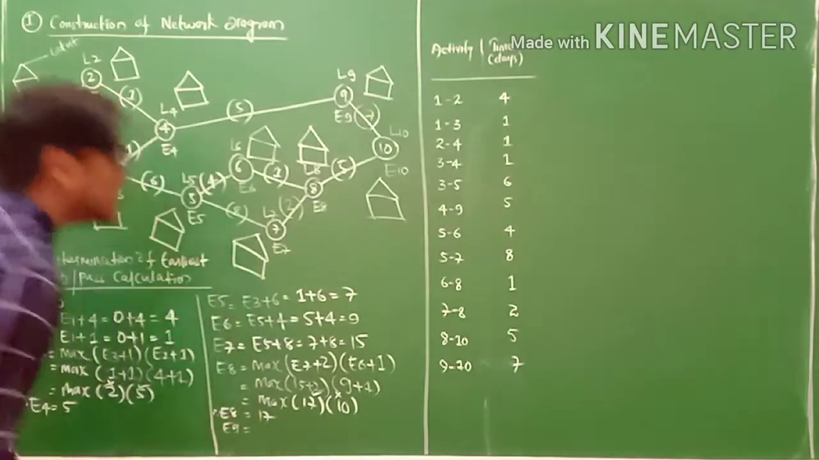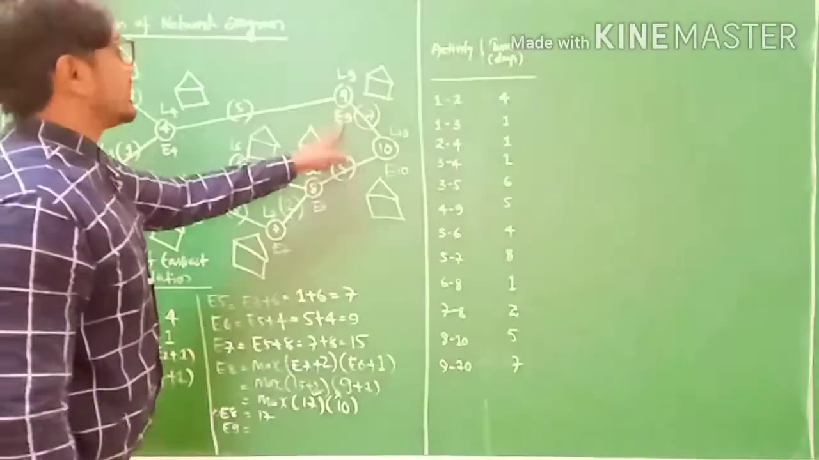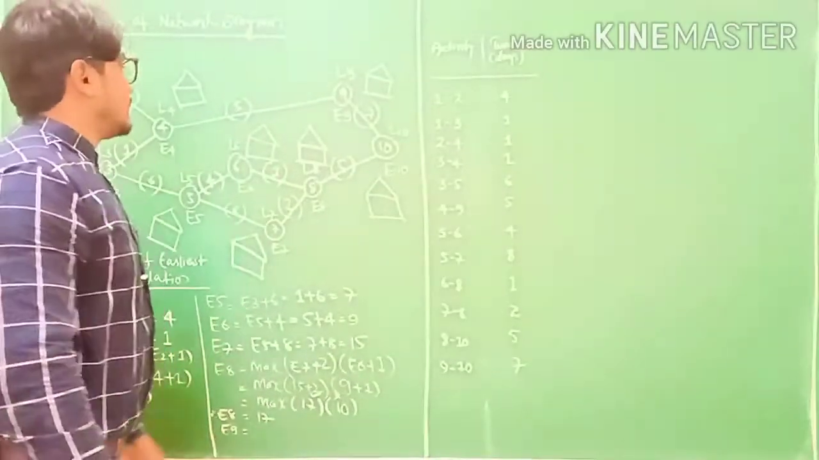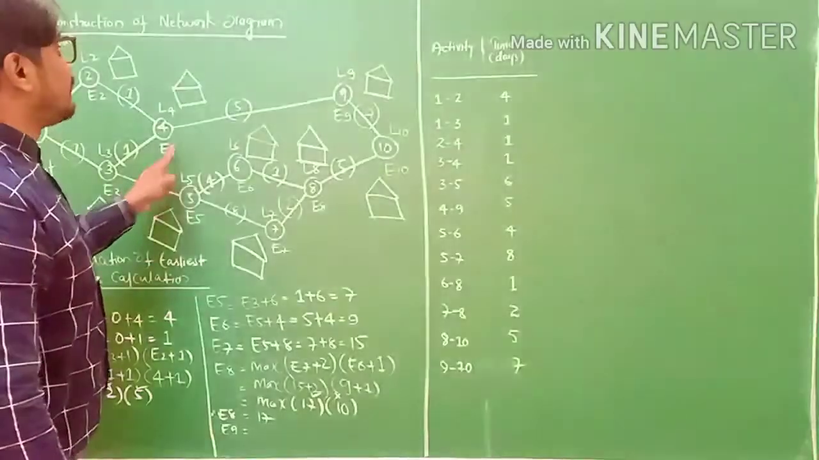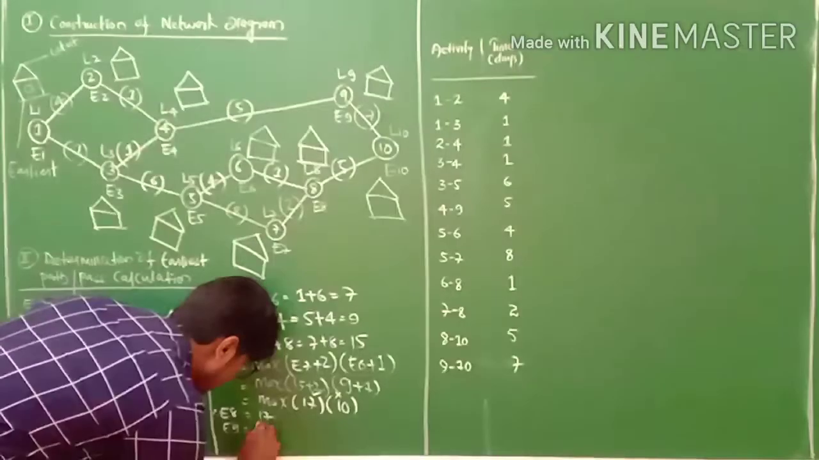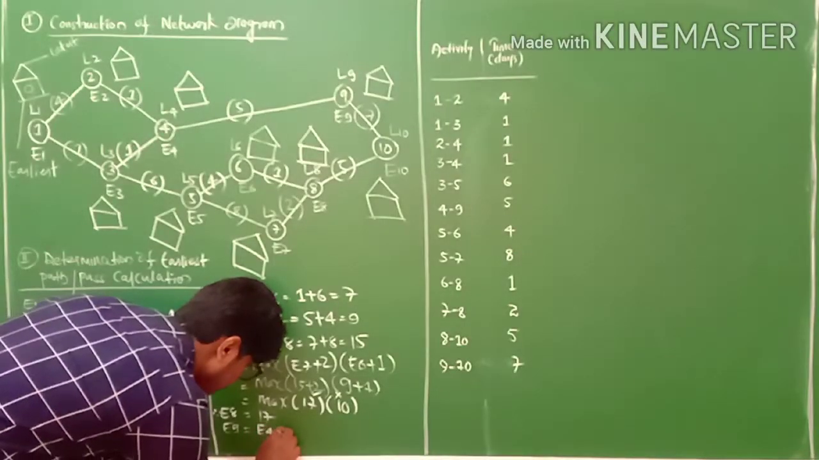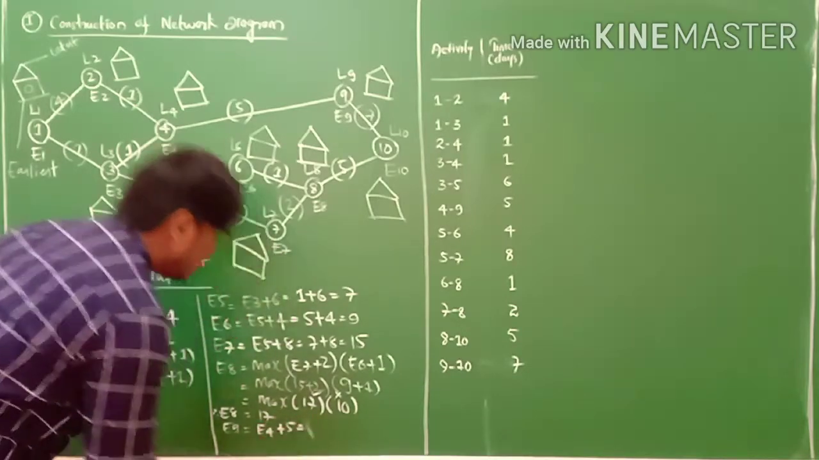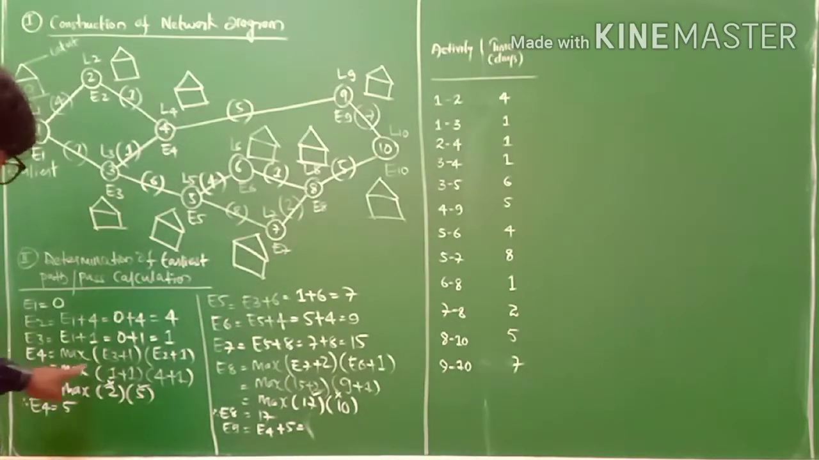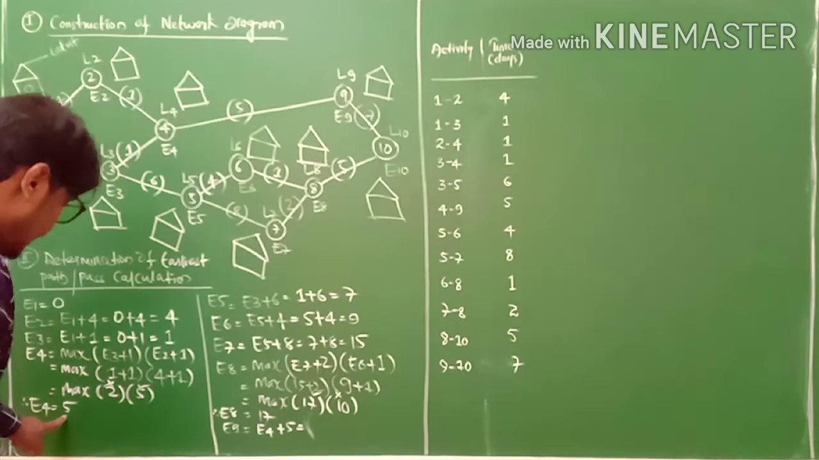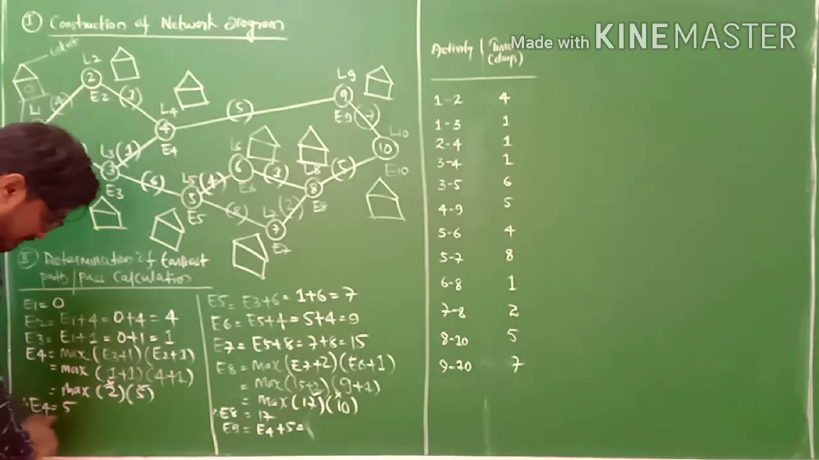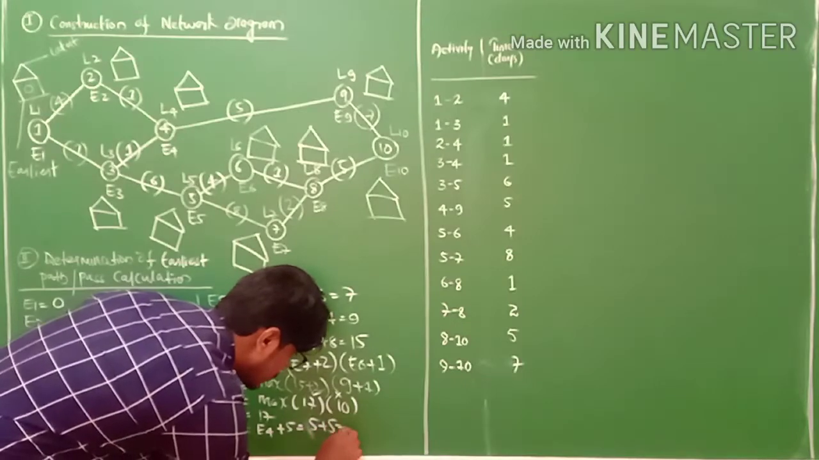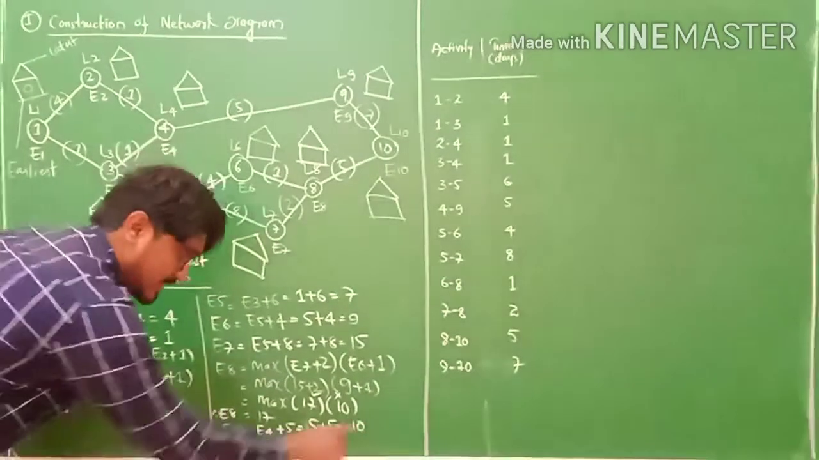So this is our E9. Where is E9? This is E9. E9 is previously connected with one activity. It is E4 plus 5. So E9 equals E4 plus 5. What is our E4? E4 is 5. So 5 plus 5, E9 is 10.